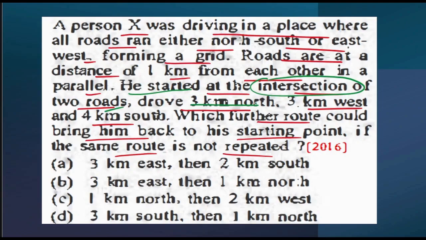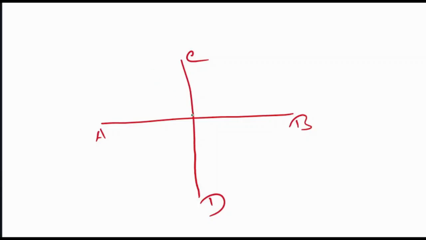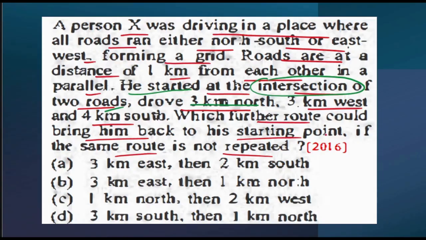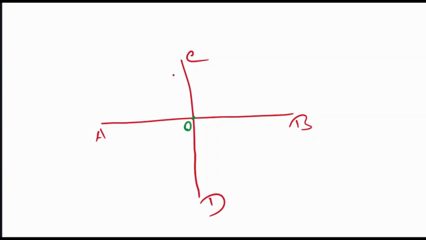He drove 3 kilometer north. So he started at the intersection of the two roads. Let's assume this intersection point is point O. Now they have said that he drove 3 kilometer north, so he went 3 kilometer north. Say for example, this is my 3 kilometer, and he went towards this particular direction.